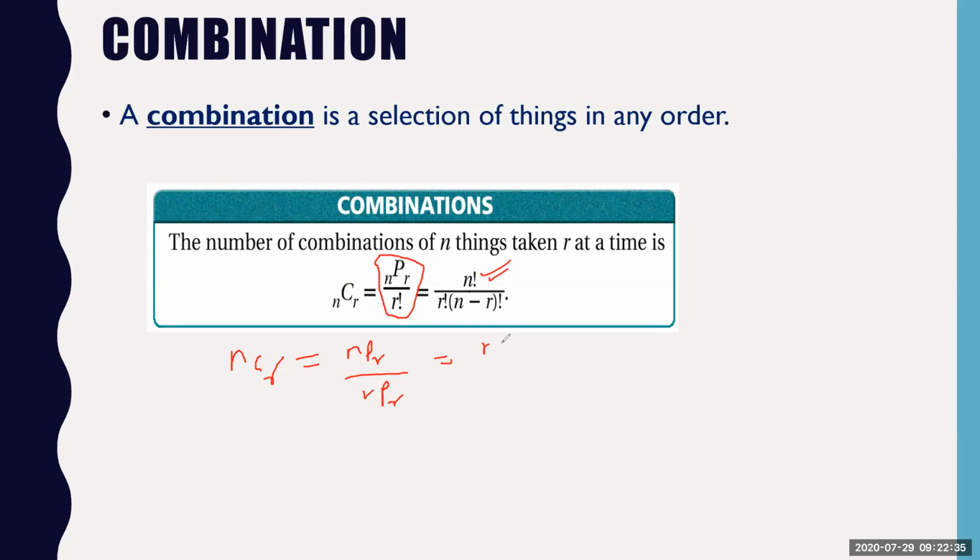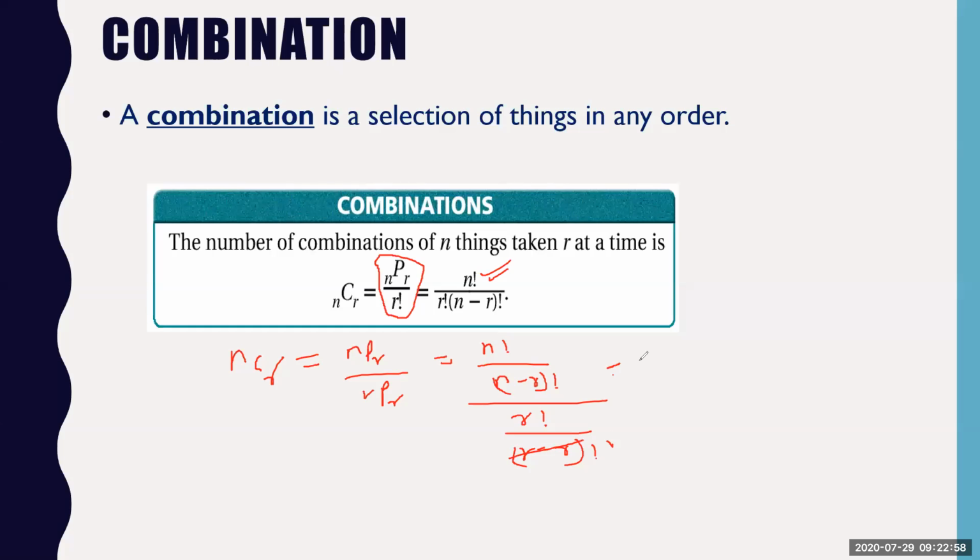So this will be n factorial divided by n minus r factorial, whole divided by r factorial divided by r minus r factorial. So r minus r factorial becomes 0 factorial, and 0 factorial becomes 1.